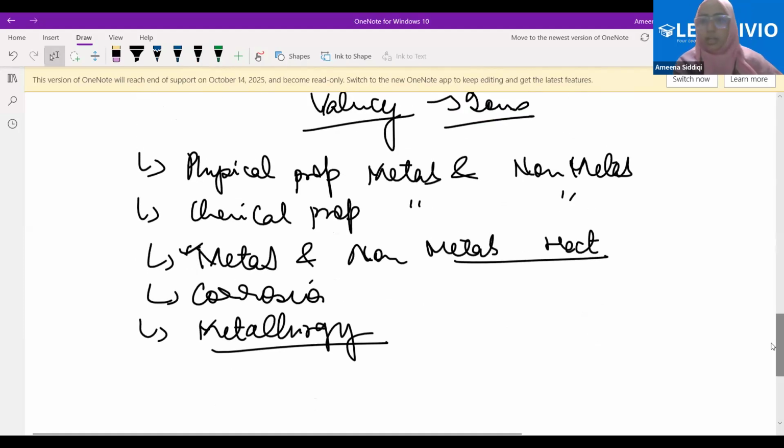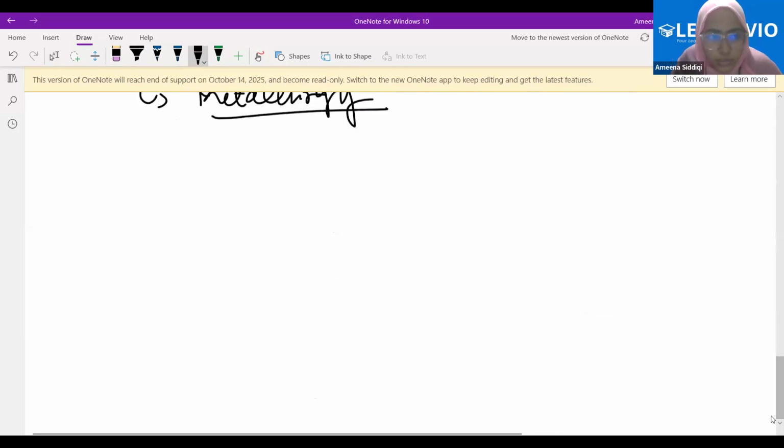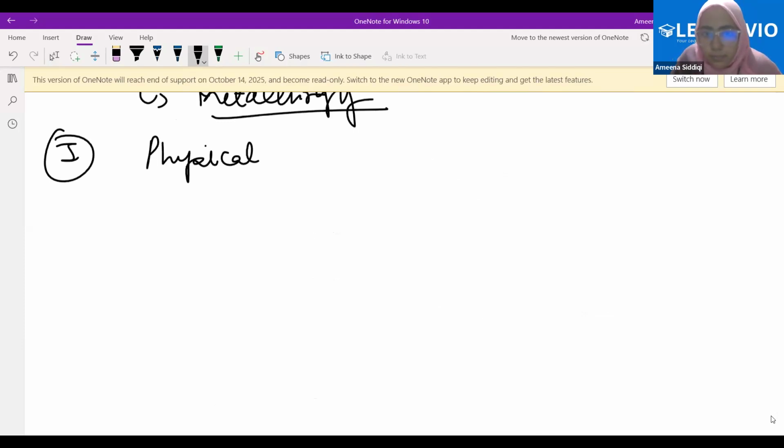Inshallah, let's quickly start them. So what do we mean by physical properties? I'm starting the first topic here, that is physical properties. When I'm saying physical properties of metals and non-metals, it is very clear that since their behavior is different, metals and non-metals will generally show opposite physical properties. What do we mean by physical properties? That could be seen or observed.